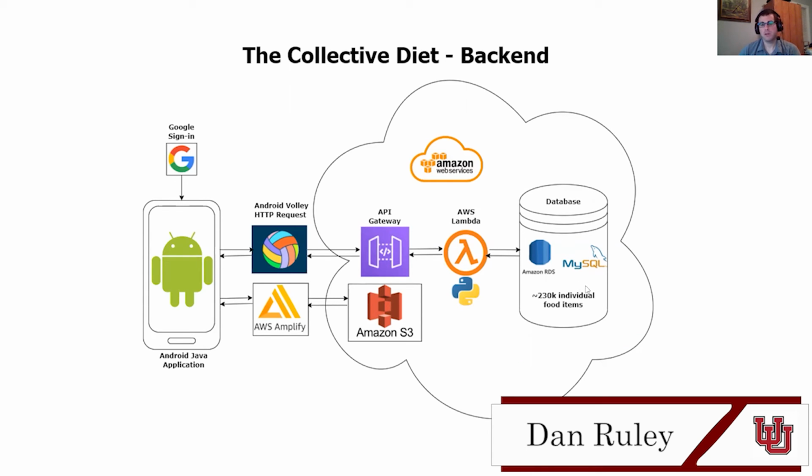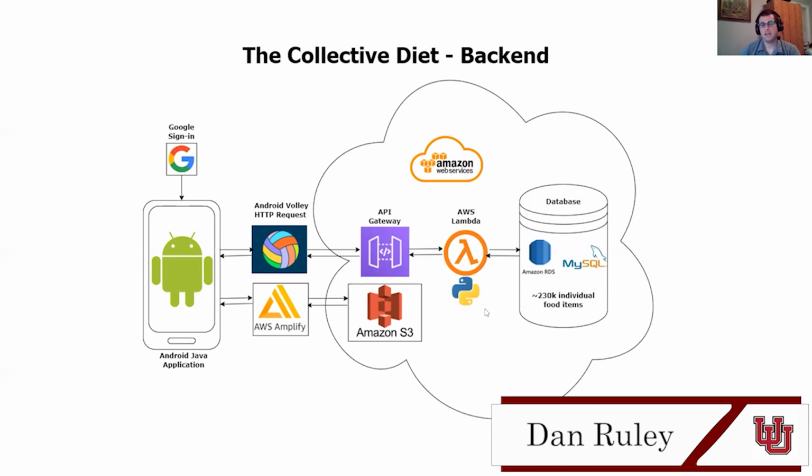So in terms of our database, it's a MySQL instance running on Amazon RDS. And we actually built a food database comprised of about 230,000 food items. We scraped that from the USDA and a few other sources. And our application interfaces with the database through HTTP requests. We use the Android Volley library to make these HTTP requests, which hit the API gateway on AWS. That triggers a Lambda call, and those are written in Python.